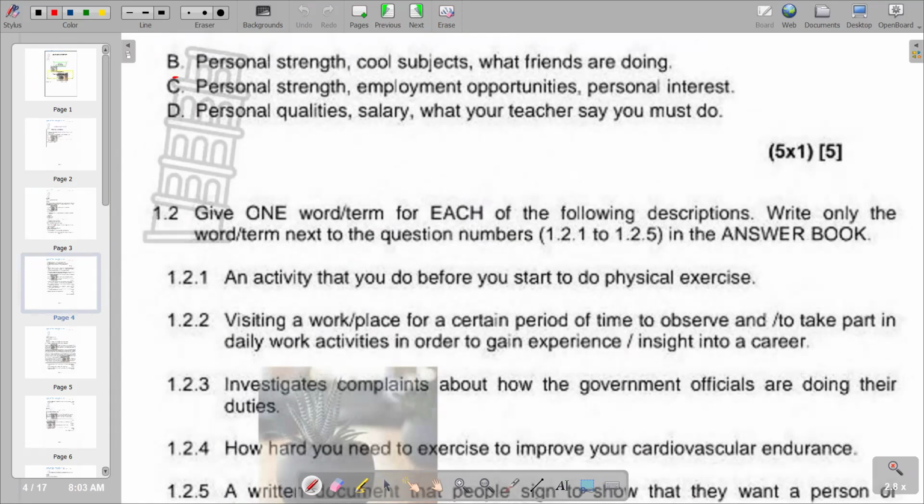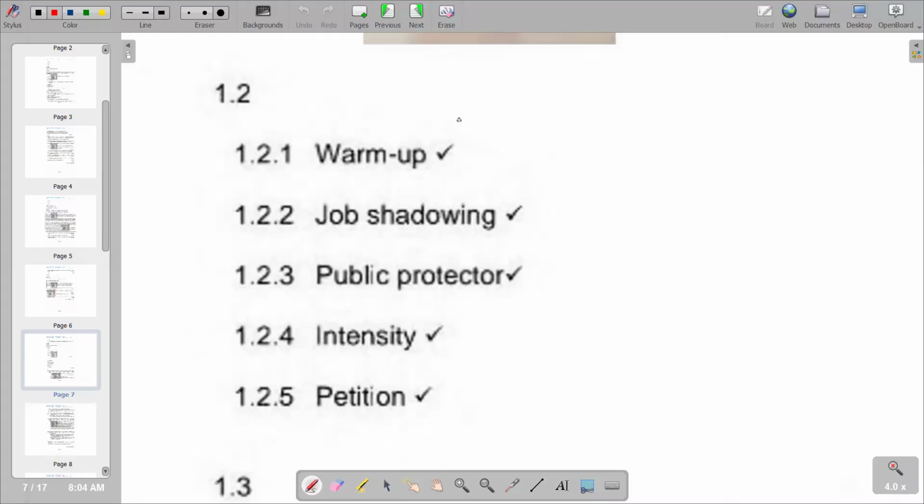To go to 1.2. Give one word or term for each of the following descriptions. Write only the word or term next to the question numbers, question 1 to 5. An activity that you do before you start to do physical exercise. So you're going to see that this is warm up. So warm up becomes the correct response according to question 1.2.1.